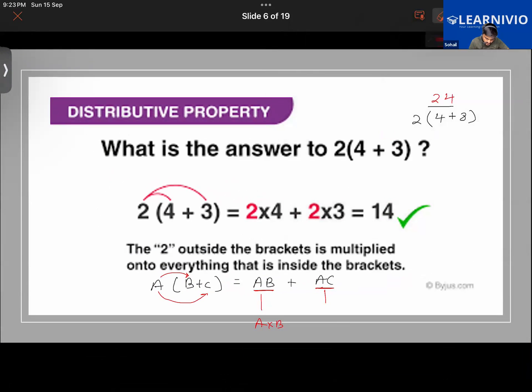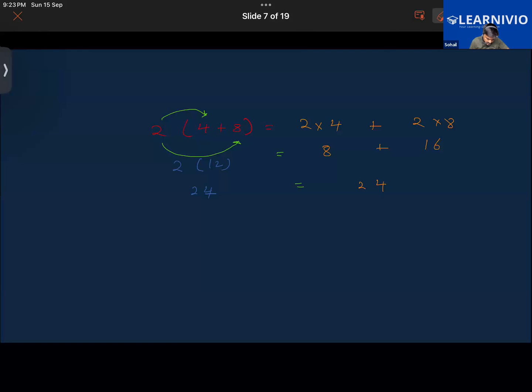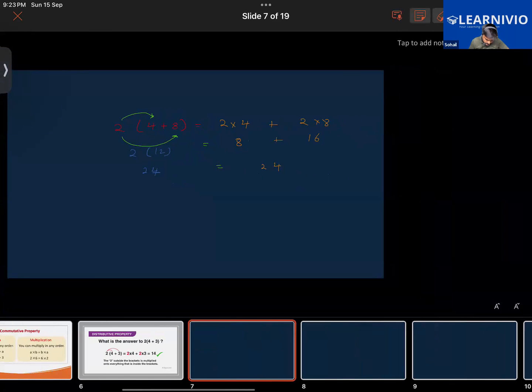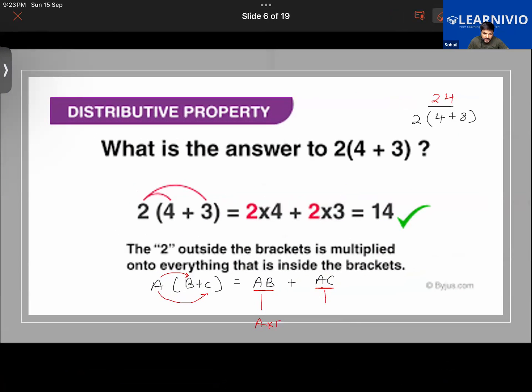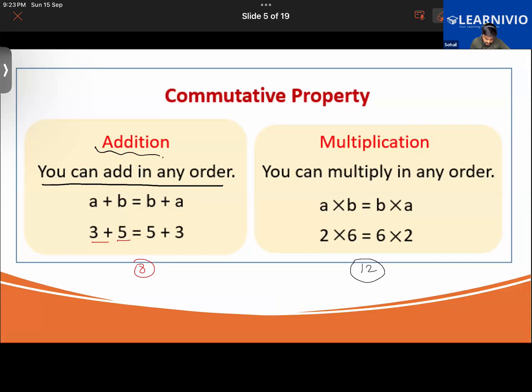Sir, after multiplying those two numbers, then we have to add the answers of those two. Yeah, after multiplication, the numbers get added. Like 2 multiplied by 4 is 8, plus 2 multiplied by 3, that is 6. Then we have to add 8 plus 6, that is 14. Sir, can you give us one question?